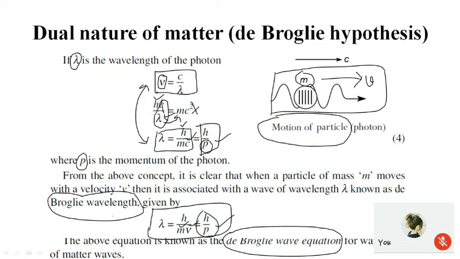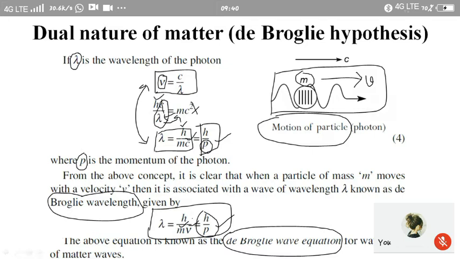Therefore, according to this de Broglie hypothesis, we can say that whenever a particle is in motion, it is associated with a moving wave, and the wavelength is given by lambda is equal to h by mv, or h by p. This equation is known as the de Broglie wave equation, and lambda is known as the de Broglie wavelength.